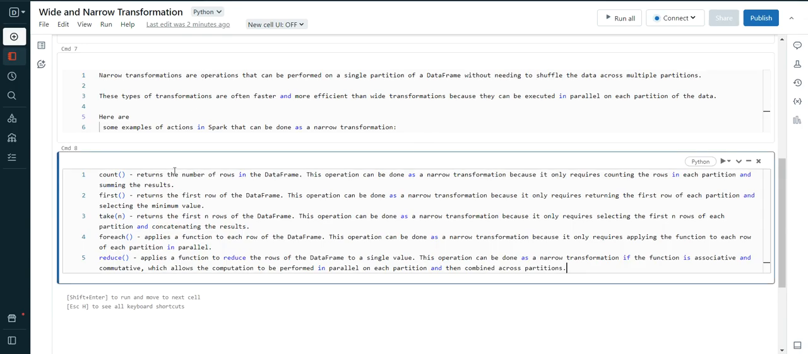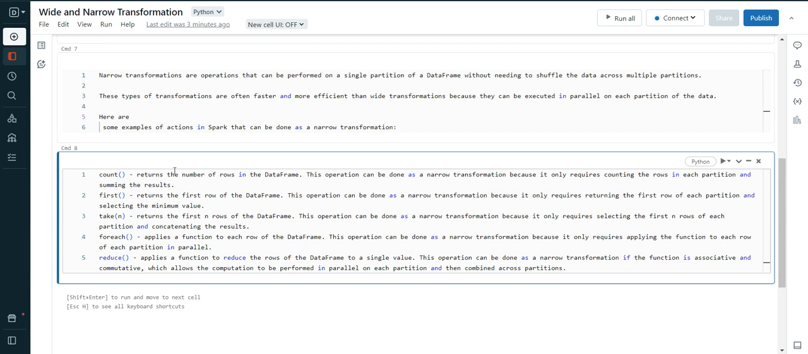Count returns the number of rows in the data frame. This operation can be done as a narrow transformation because it requires counting the rows in each partition and summing the result. The driver node aggregates all the results. Each partition gives you its count and sends it, and the driver aggregates the counts, right? So there is no data shuffling in the count.